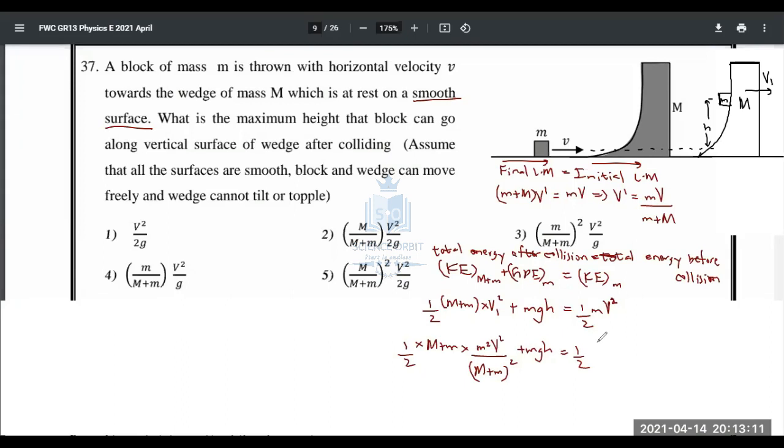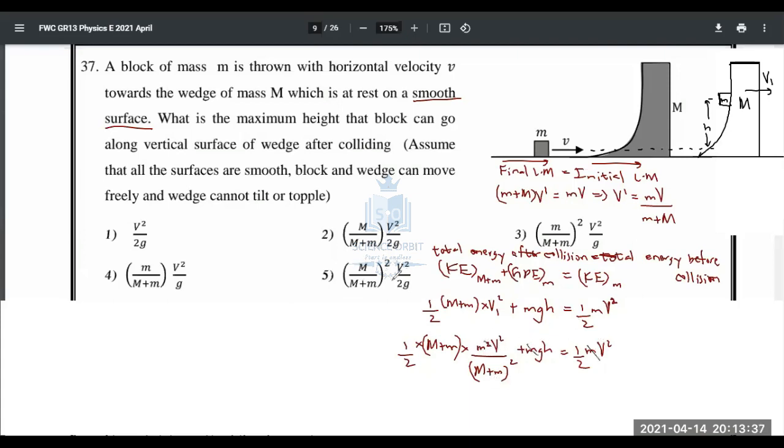Right, so let's simplify the things we can simplify. Well, wait a minute. The bracket here. One of the m's can be simplified in everything.